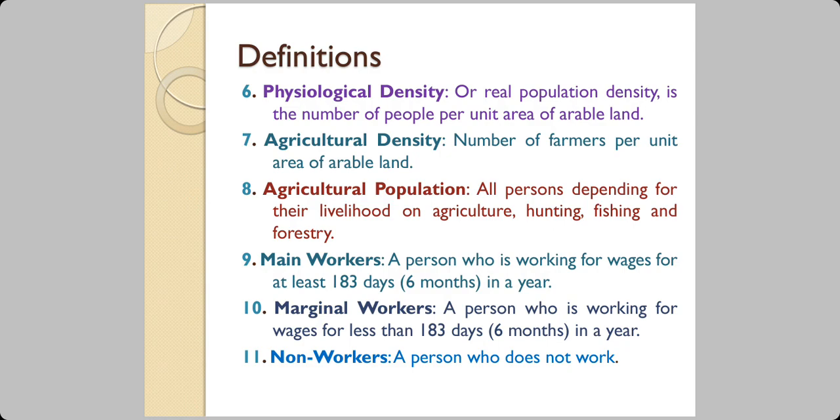Main workers means a person who is working for salary or wages for at least 183 days or 6 months in a year. Marginal worker means a person who is working for salary or wages but for less than 6 months, that is 183 days in a year. Non-worker means a person who does not work.